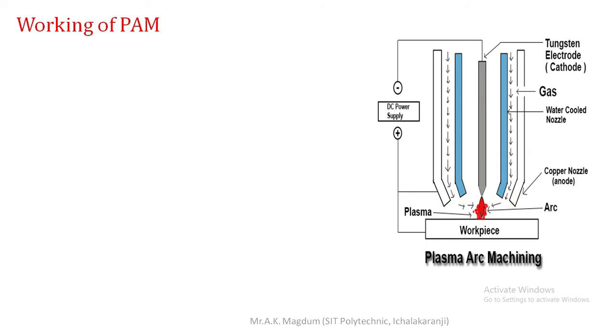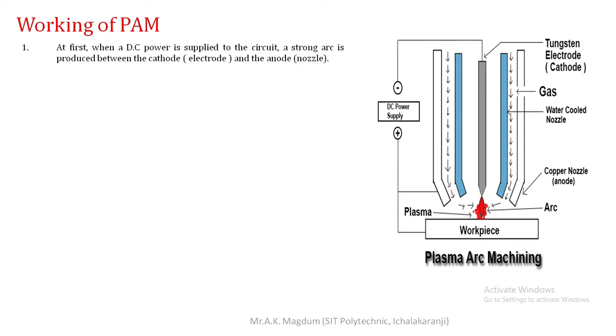Next, working of plasma arc machining. Once you know the construction of plasma arc machining, you can easily understand the working. At first, when a DC power is supplied to the circuit, a strong arc is produced between the cathode, that is the electrode, and the anode.